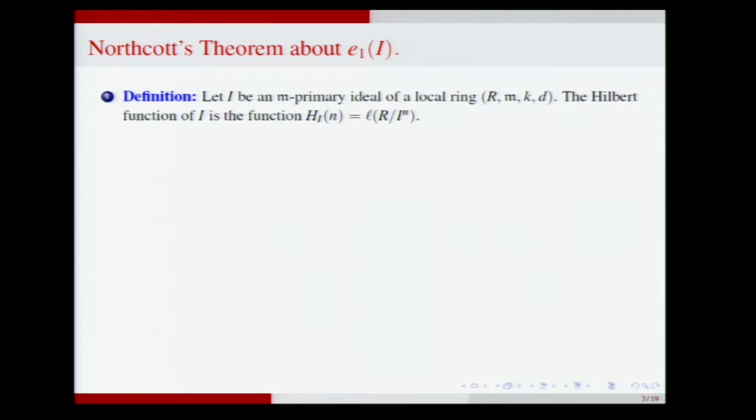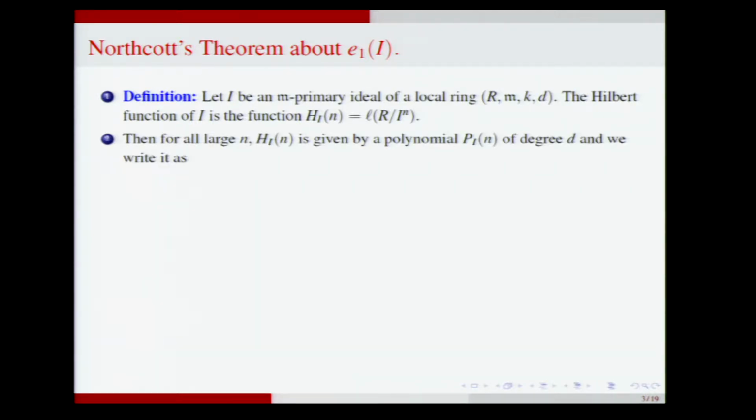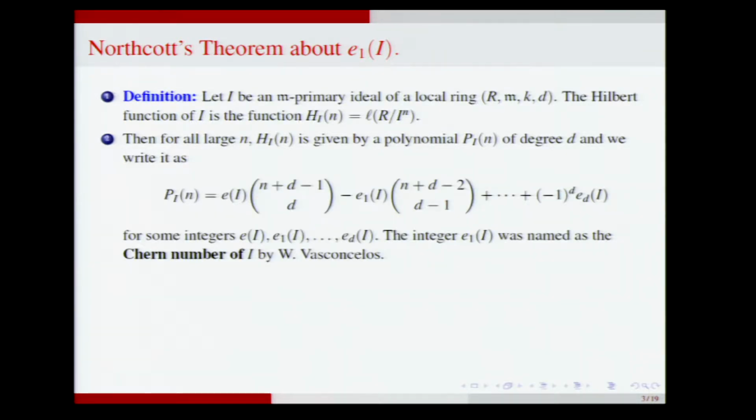So let me put up the notation. Take an M-primary ideal I of the same local ring. The Hilbert function is the length of R mod I^n, H_I(n). And this is, for large n, given by a polynomial of degree d. d is the dimension, the Krull dimension of the local ring. And we write this polynomial in this fashion. So these coefficients e0, e1, ..., ed. These are the Hilbert-Samuel coefficients.